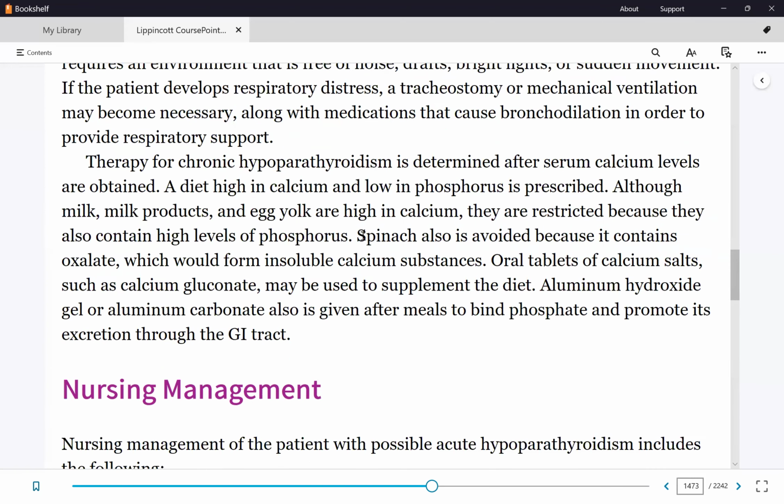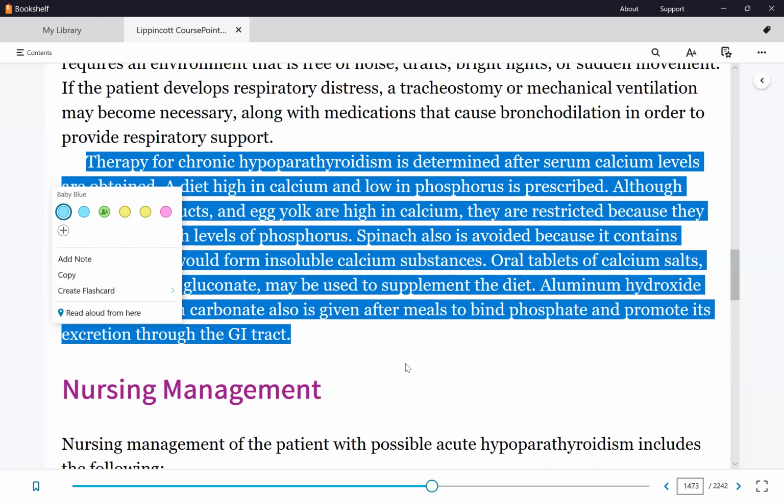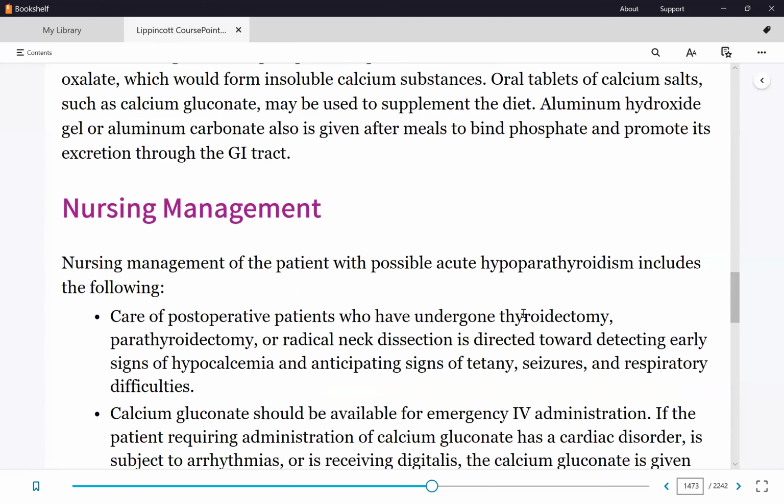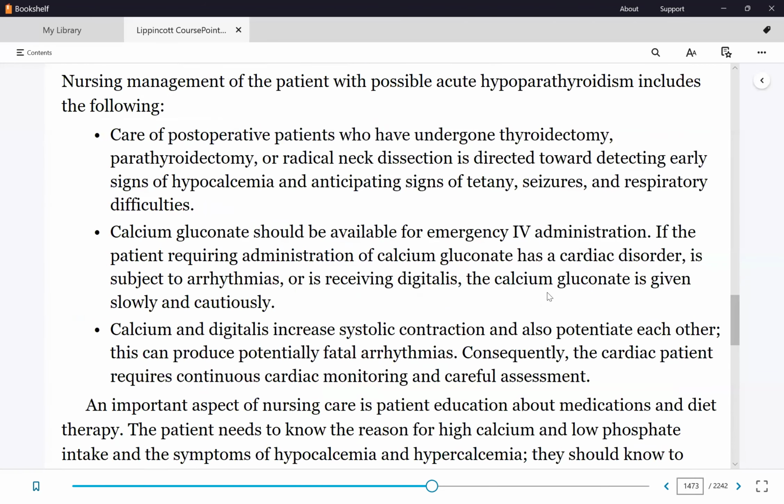And then same thing for spinach. So this is a very good test question here. All right, just letting you know. I can think of 3 different ways of asking. And here are your other options for acute hypocalcemia.